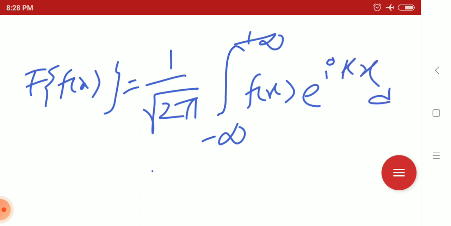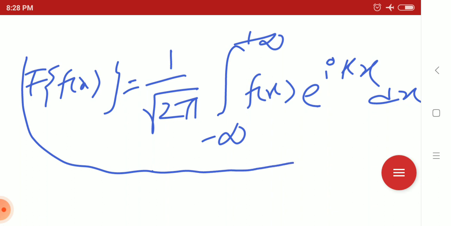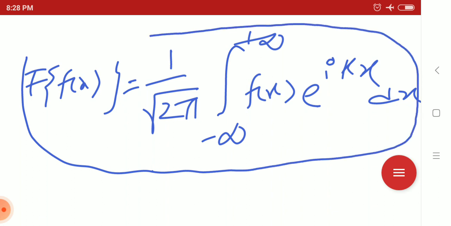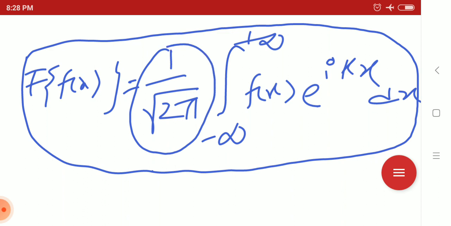So this is the mathematical definition of the Fourier transform. Some people keep this constant 1 by root 2 pi; in some books this constant is understood, so it doesn't matter actually.